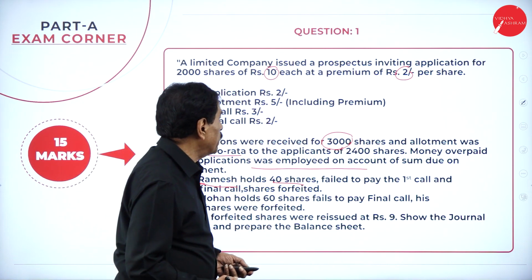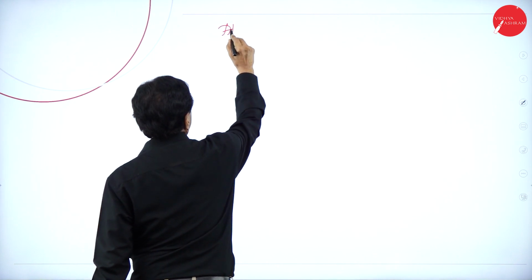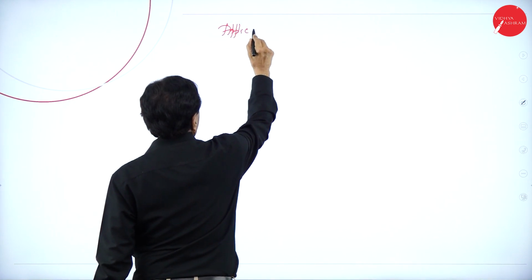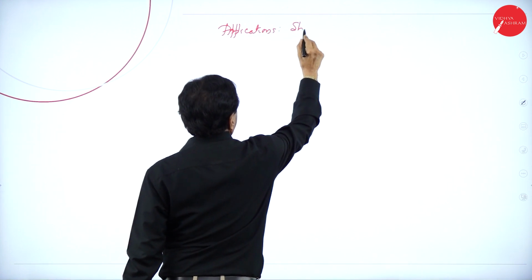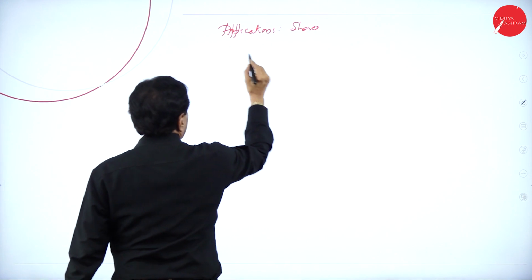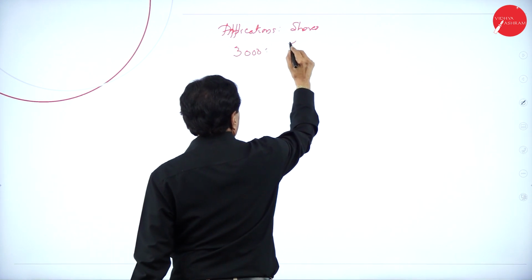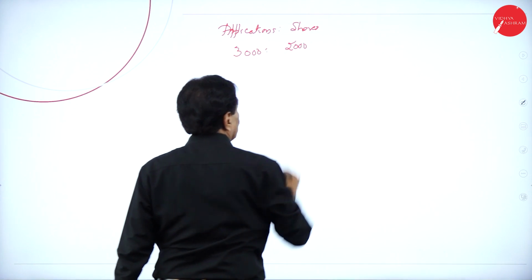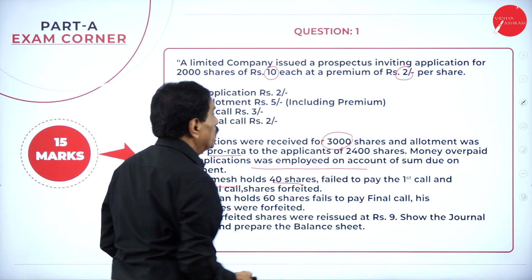We see that here you have got applications for shares. How many applications received? 3,000 applications received. For how many shares? 2,000 shares. So they accepted how much? 2,400.